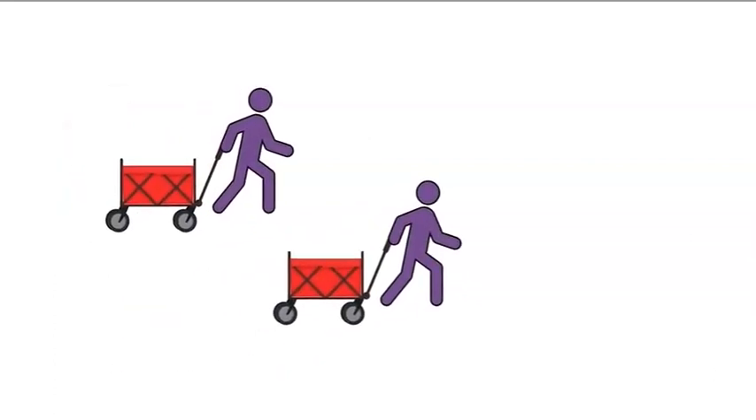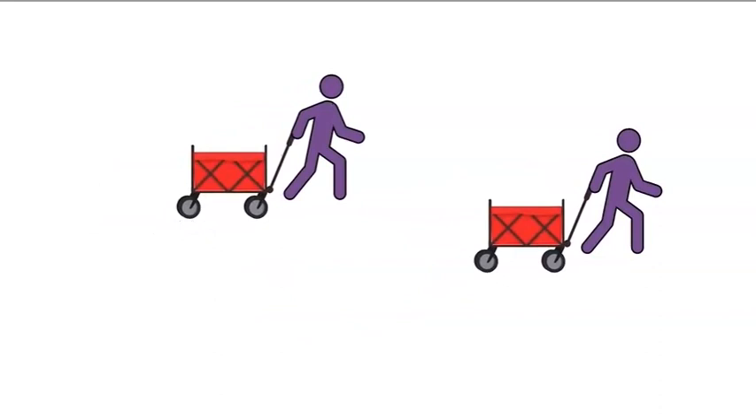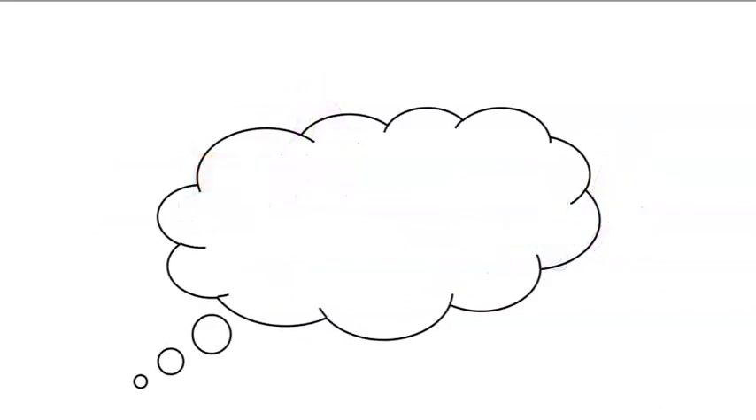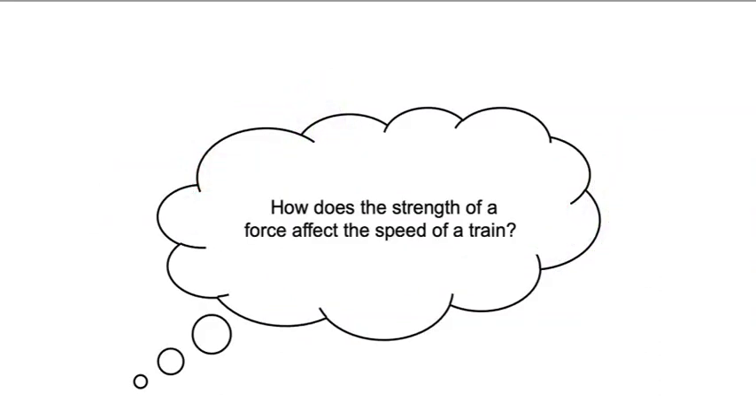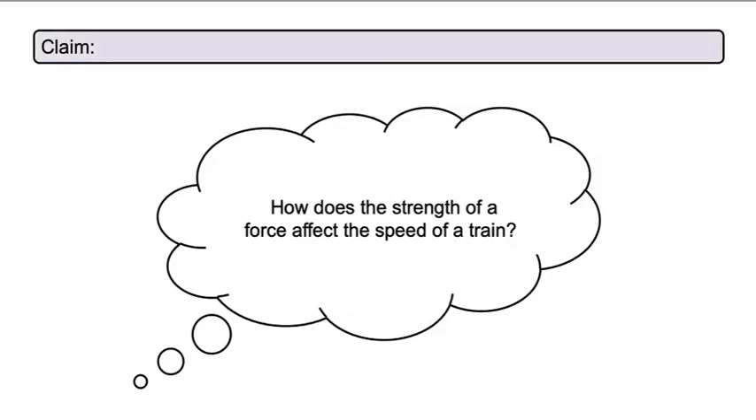Well, if the object is a soccer ball, you could kick it harder to make it move faster. And pulling my wagon with more force made it roll faster. I wonder, how does the strength of a force affect the speed of a train? Let's use this question as our investigation question. Now, let's make an initial claim to answer that question. What should our initial claim be?